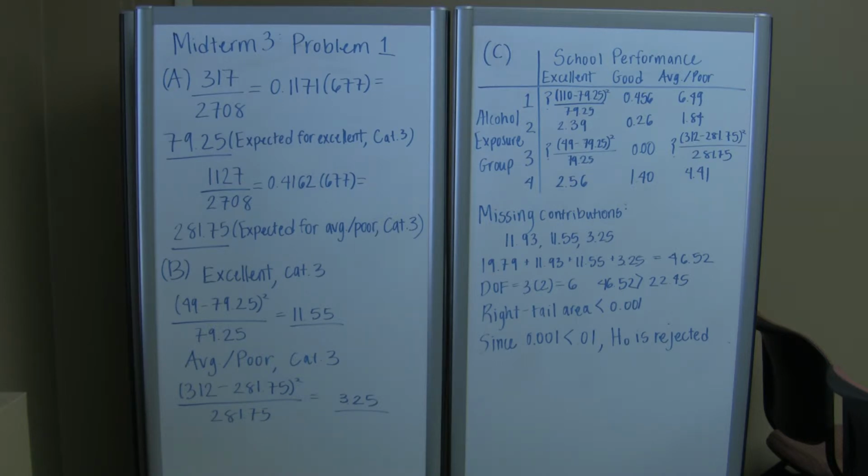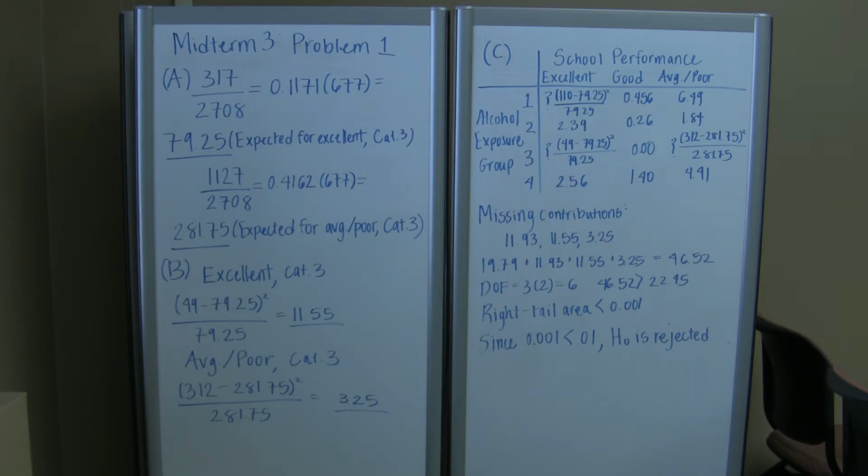For students in the excellent category 3 group, I took the observed value of 49 and subtracted the expected value of 79.25, which we calculated in part A. Then I squared the difference and divided it by the expected value to get 11.55.